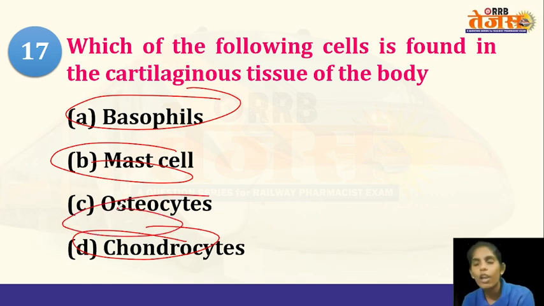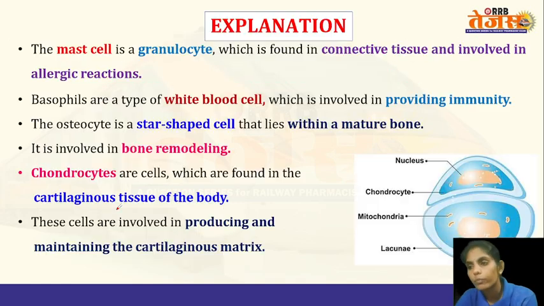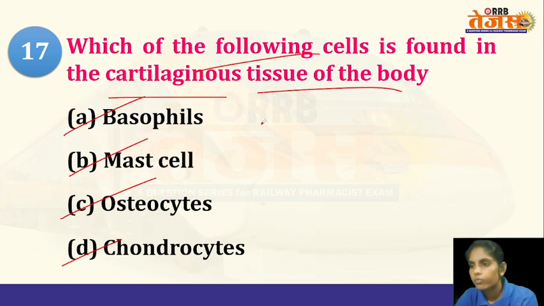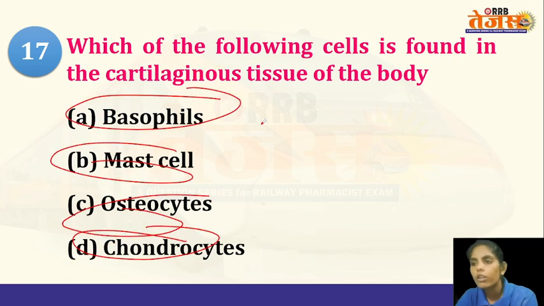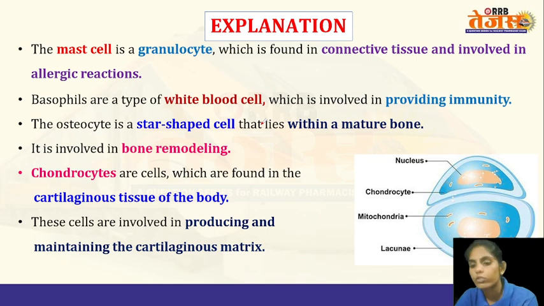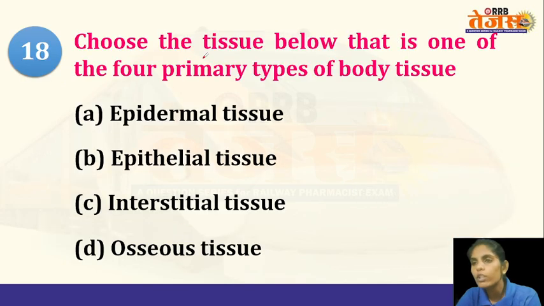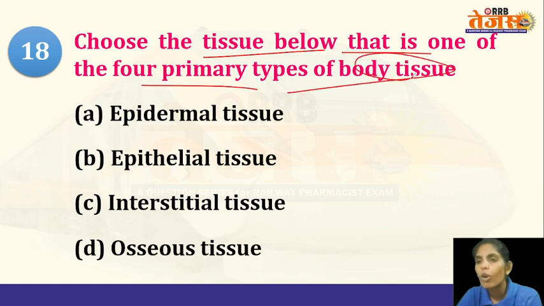Osteocytes, obviously, are the bone cells. These are the cells present in the bone. So what is the cell present in the cartilage? Chondrocytes. Now, choose the tissue below that is one of the primary types of body tissues.